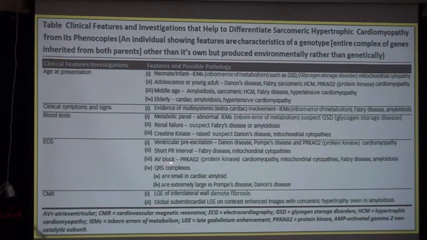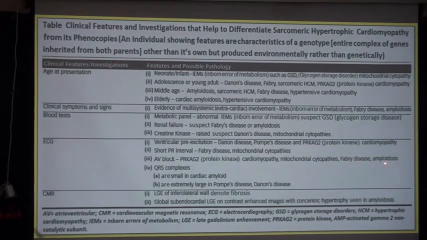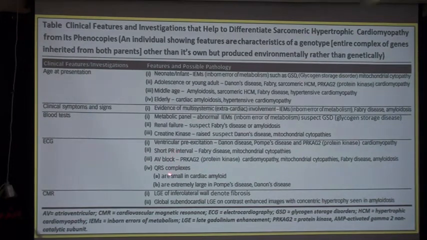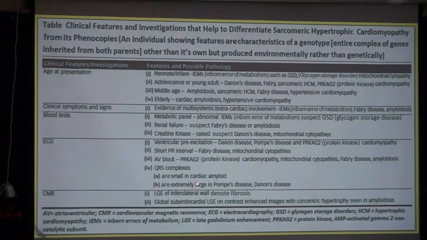If you see AV block, then you must suspect protein kinase cardiomyopathy, mitochondrial cytopathies, Fabry disease, and amyloidosis. If you see QRS complexes that are small, then they are found in cardiac amyloidosis. If you see QRS complexes that are extremely large, then suspect Pompe disease or Danon disease.